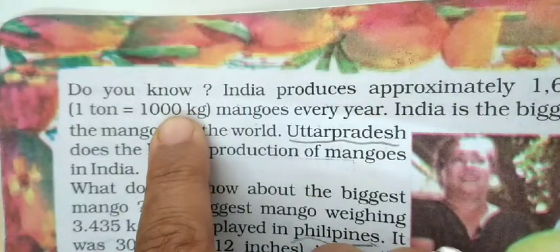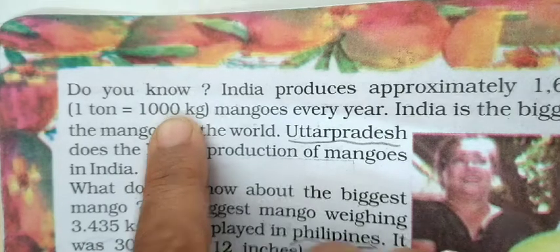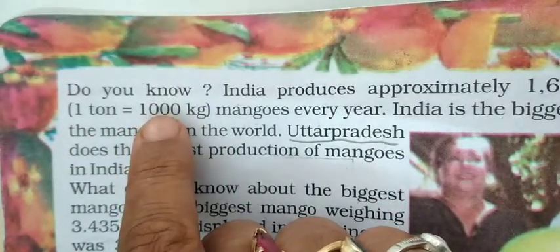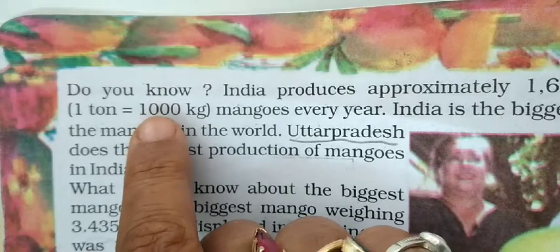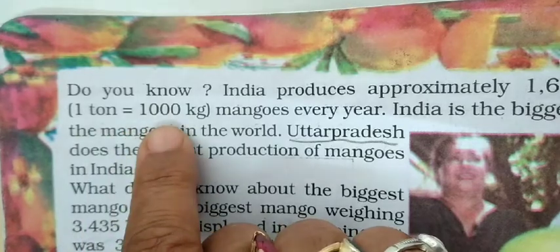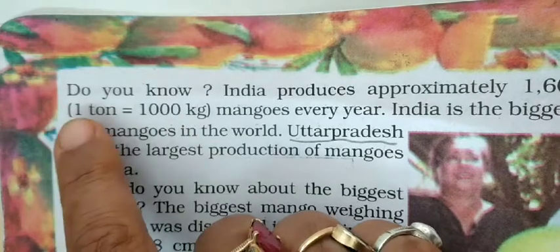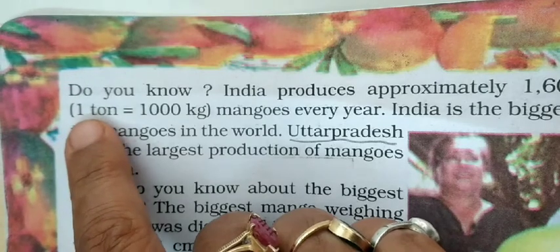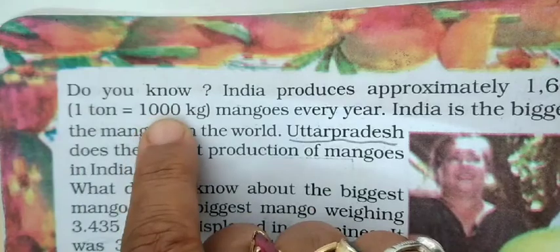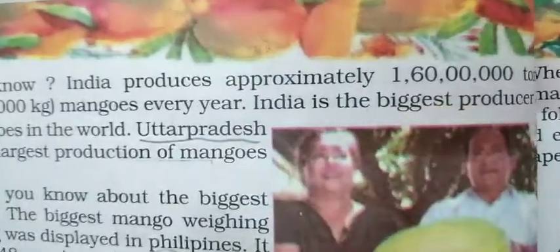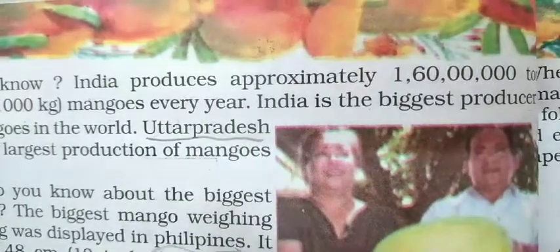So you can see while we are going through the textbook of mathematics, you have come across haiku, then you have come across mango, different names of types of mangoes, different shapes, and now the unit we are talking about is for large quantity of mangoes. Large scale mangoes can be measured in tons, and 1 ton is equal to 1000 kg, and 1 crore 60 lakh tons of mangoes India approximately produces.